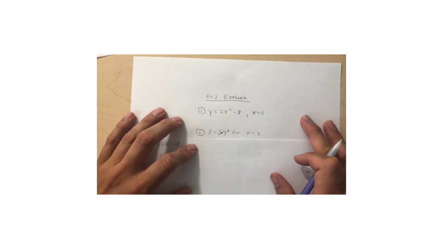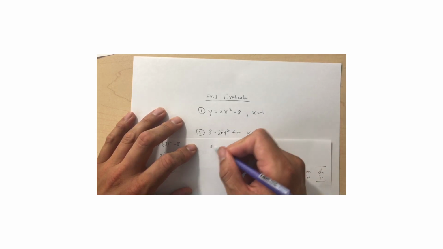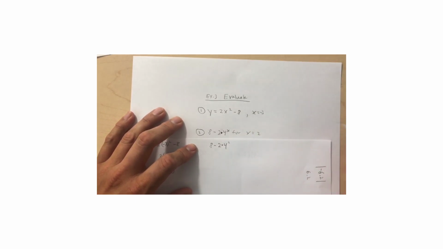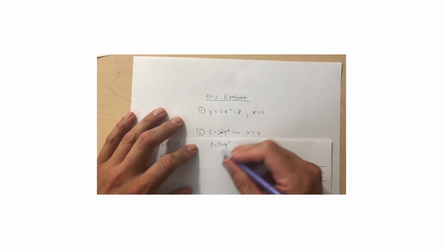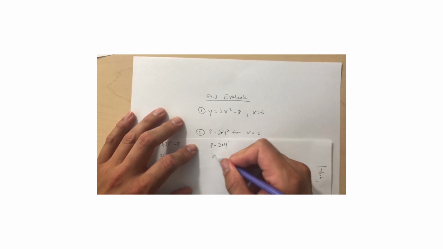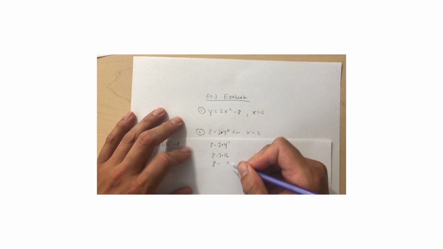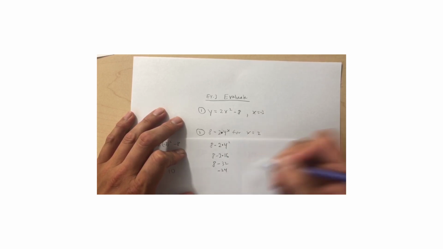Now this one has no y because again you're just evaluating, so they just want you to find the answer and you don't really care about the y. Okay, so plugging a 2 in there, you get 8 minus 2 times 4 to the second power. You don't really need a parenthesis. That's not a big deal. Anyway, when you look at this, you always want to do the exponent first. So I'm going to get 2 times, this gives me 16. Then you can multiply. That will give me 32, and my final answer is negative 24.